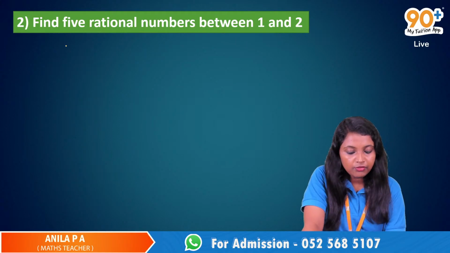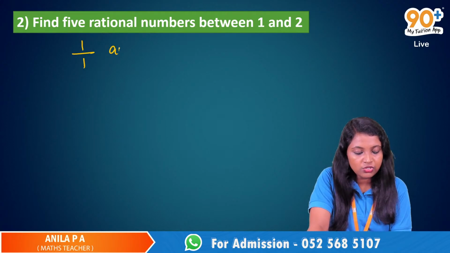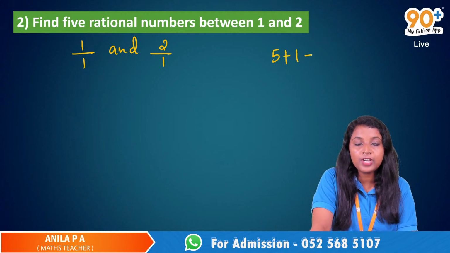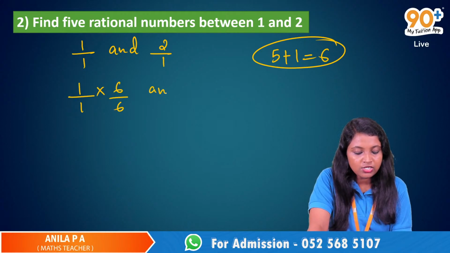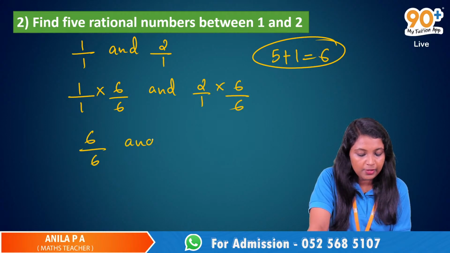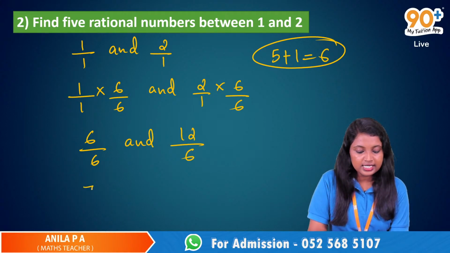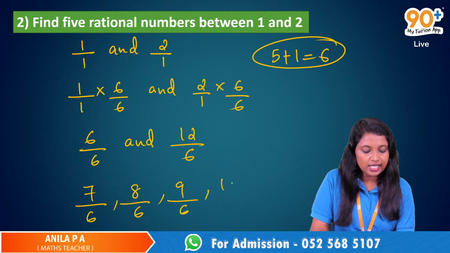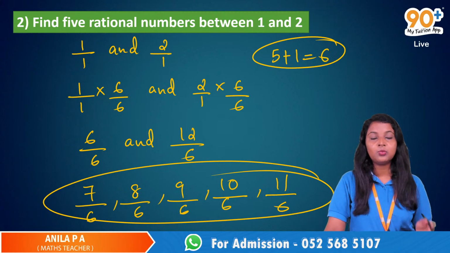Here we need to find 5 rational numbers between 1 and 2. So we can rewrite 1 and 2 as 1 by 1 and 2 by 1. We need to find 5 rational numbers, so it is 5 plus 1, 6, and we have to multiply this 1 by 1 with 6 by 6 and 2 by 1 with 6 by 6. So it will be 6 by 6 and 12 by 6. Here the denominator is same. So between them we can find 7 by 6, 8 by 6, 9 by 6, 10 by 6 and 11 by 6, which are the 5 rational numbers lying between 1 and 2.